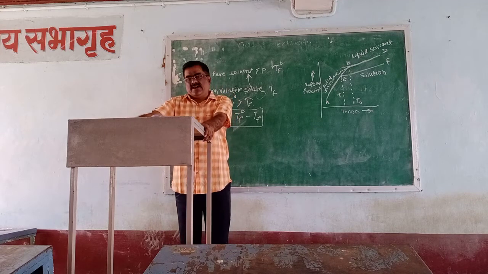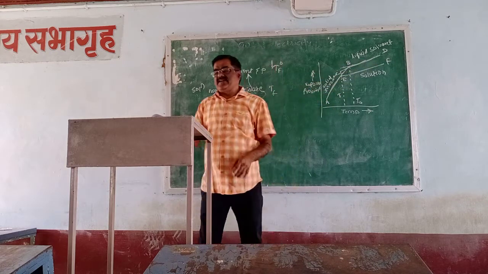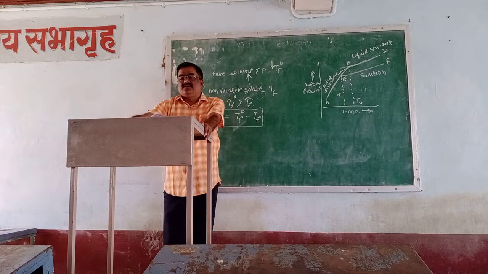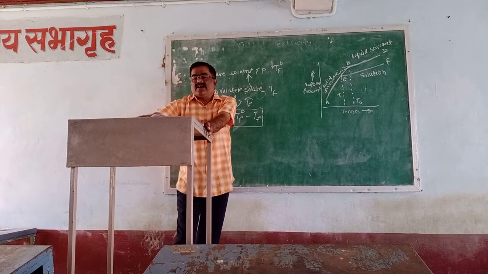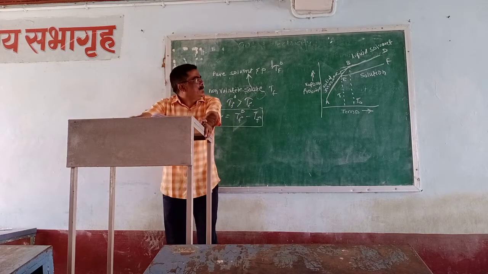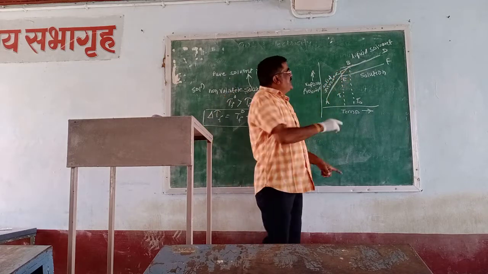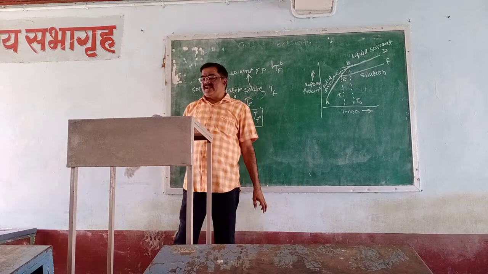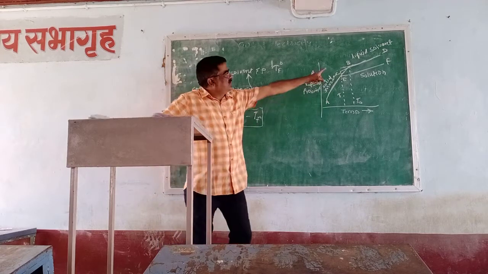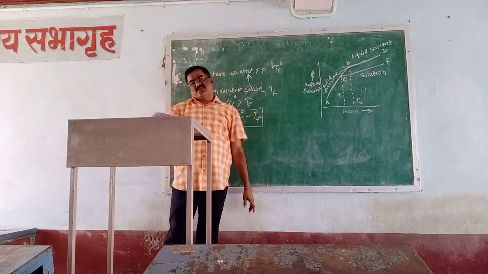No. The curves AB and CD intersect at the point B, where the solid and liquid phases of the pure solvent are in equilibrium, and the two phases have the same vapor pressure at B. These two curves AB and CD intersect at B, and the temperature corresponding to B is the freezing point of the solvent.